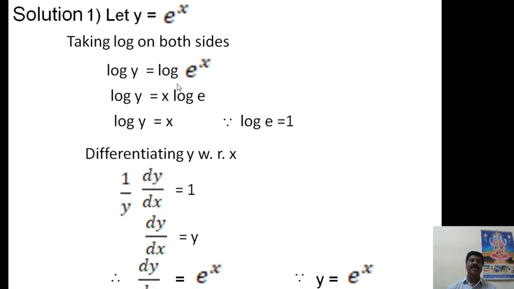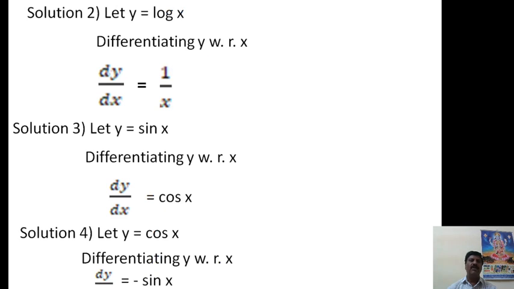In single steps, that answer is nothing but dy by dx is equal to e to the power of x. Otherwise you have to work it out in this manner, and you will get dy by dx is equal to e to the power of x. Now coming to the solution for the second problem.